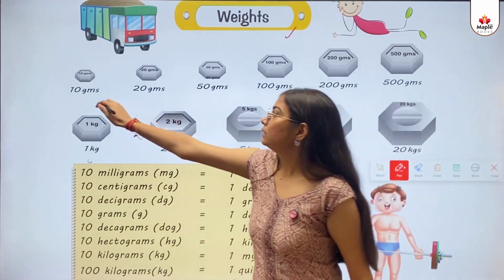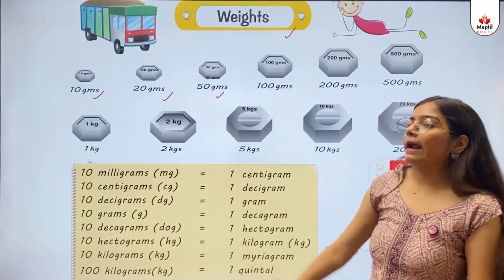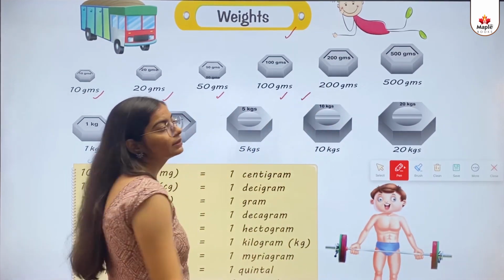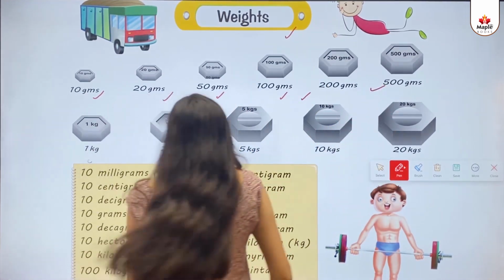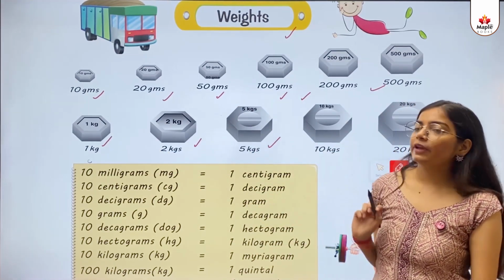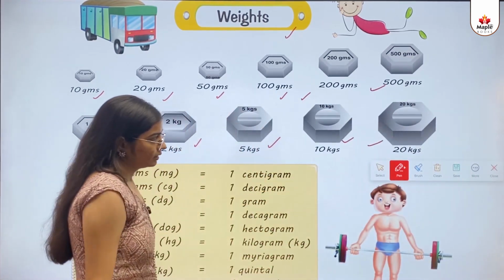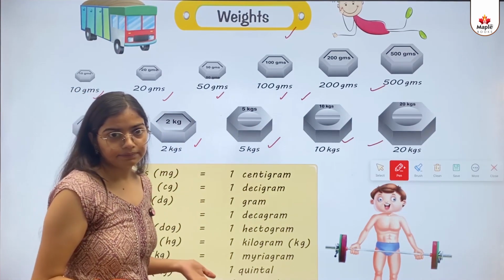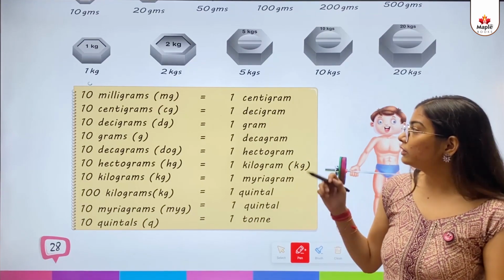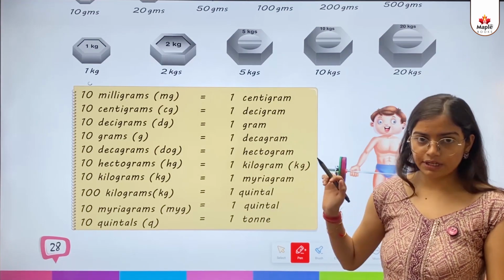As you can see, 10 grams, 20 grams, 50 grams, 100 grams, 200 grams, 500 grams, 1 kg, 2 kgs, 5 kgs, 10 kgs, 20 kgs. These are all weights. So kids, as you can see, there is a table given here also, which is based on the weights. So we will learn more about weights from this table.